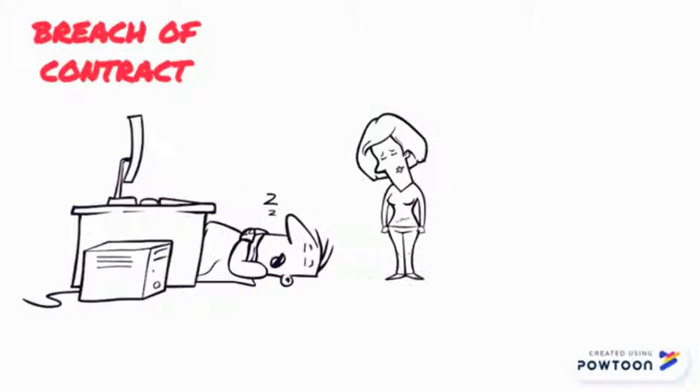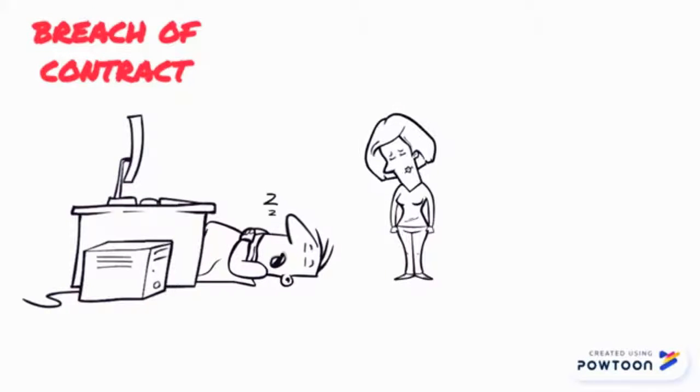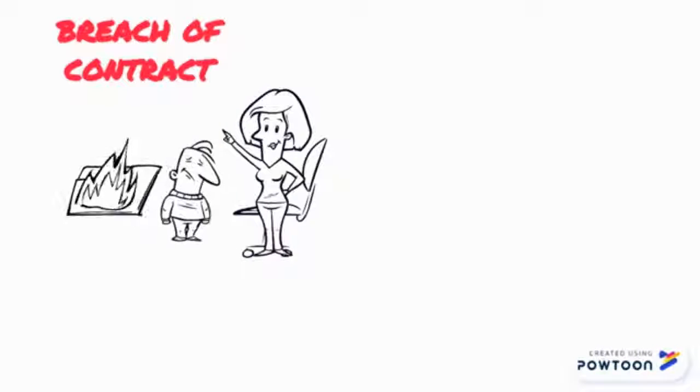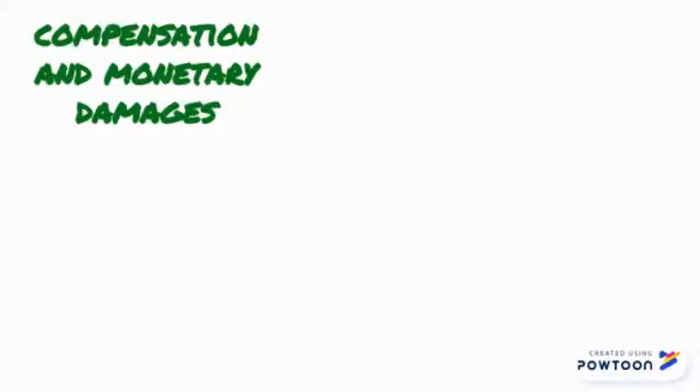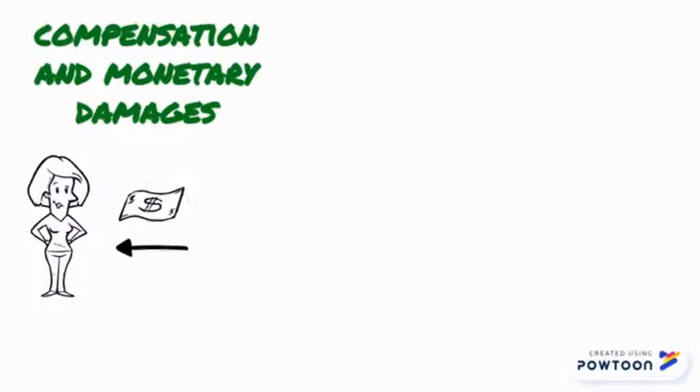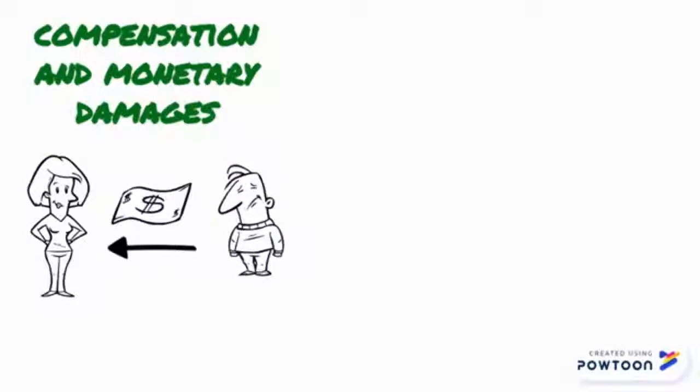Breach of contract. A breach of contract occurs when a party fails to perform the obligation they owe to the other party. A breach of contract is when an individual or party breaks the terms of their contract despite signing it. The other party or individual can take this matter into the court and receive specific solutions, such as compensation and monetary damages, which states that the party who is harmed by the breach of contract can receive compensation from the other party to bring them back to where they were before the contract was breached.